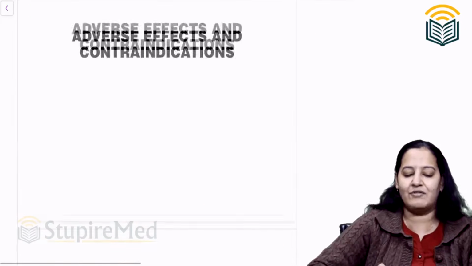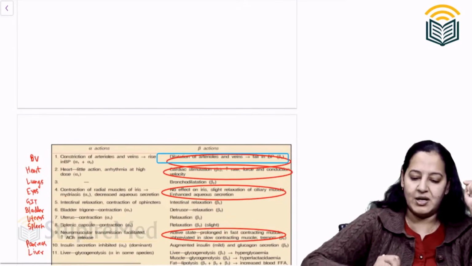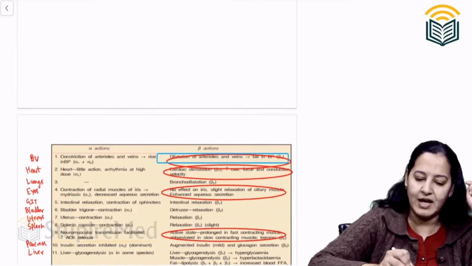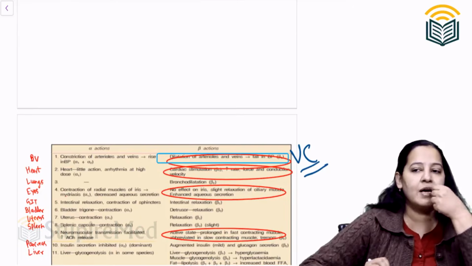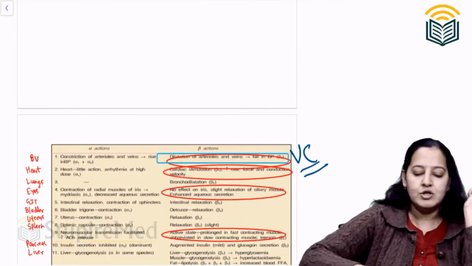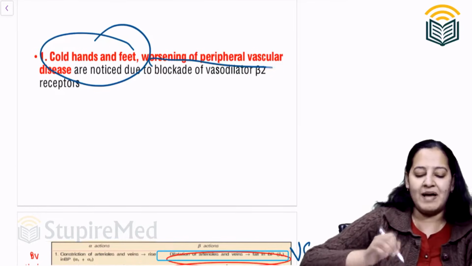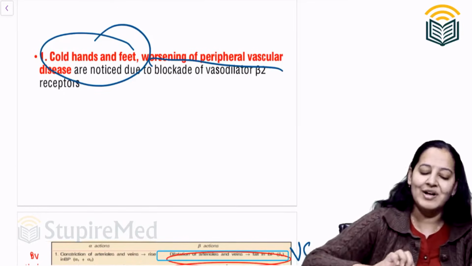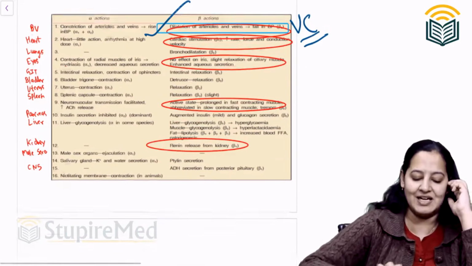Now coming on adverse effects. Mark the adverse effects with a separate color. They cause vasoconstriction. Again and again I am telling you what they are causing. They are causing vasoconstriction of the blood vessels. So if I am taking a tablet of beta blocker, all the blood vessels in my body will undergo vasoconstriction. So my hands and feet will be cold. There is worsening of peripheral vascular disease. Correct or not? So based on vasoconstriction, there are some side effects.